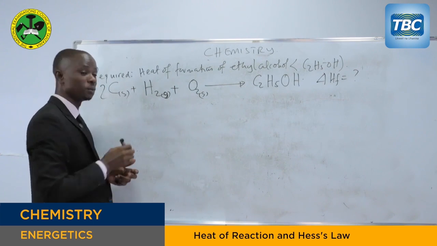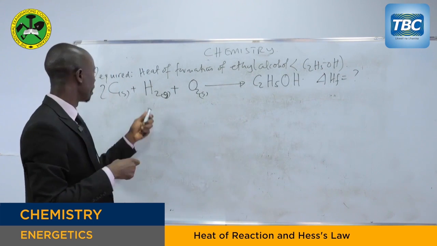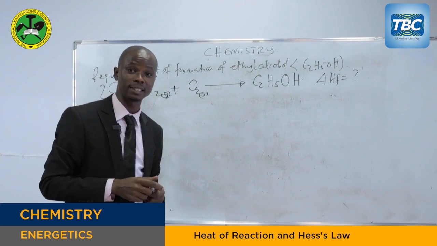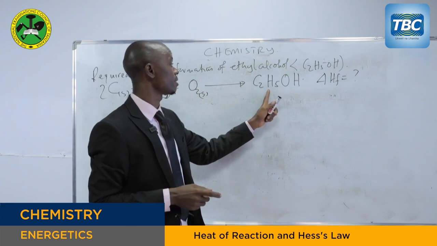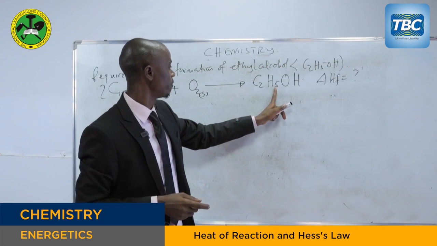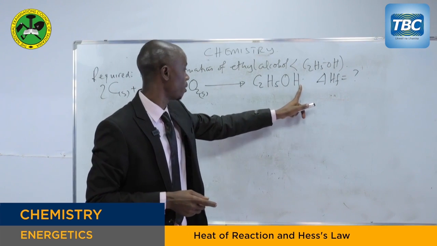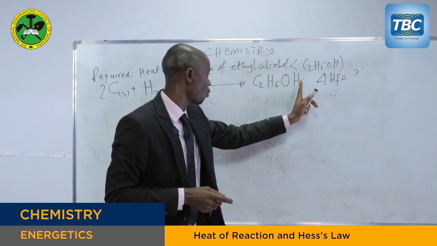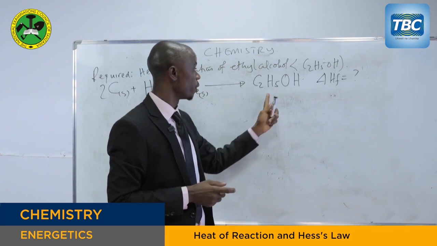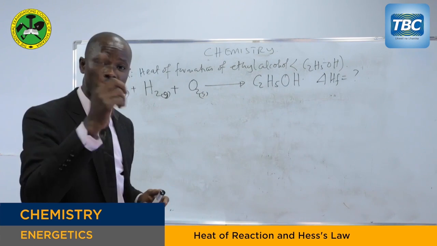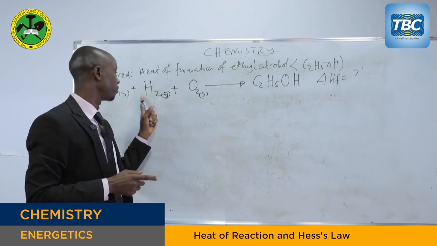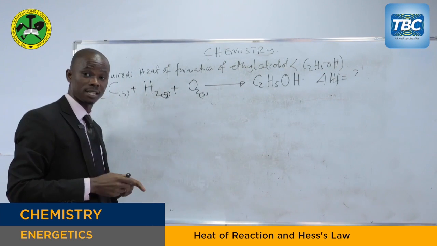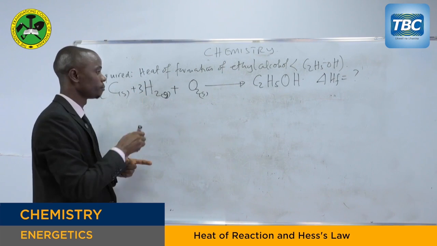So you just put here 2. We have 2 hydrogen atoms present on the reactant side. And on the product side, how many are there? We have 5 here and we have 1 here. So when you add 5 plus 1, you get 6. So we have 6 hydrogen atoms on the product side. But on the other side, you have 2. Which number will you put here to multiply to get 6? It's 3. So you put here 3.